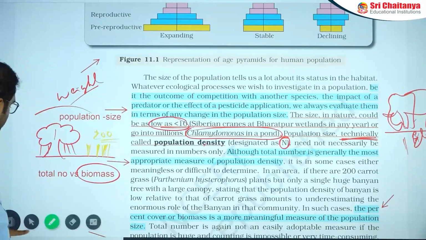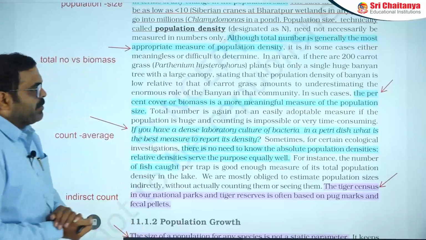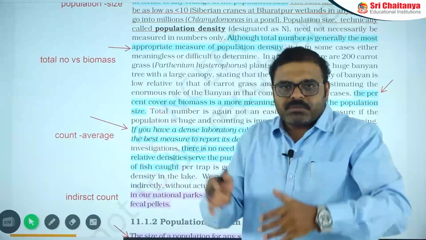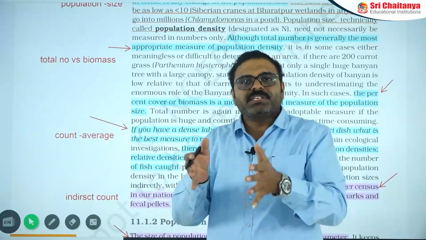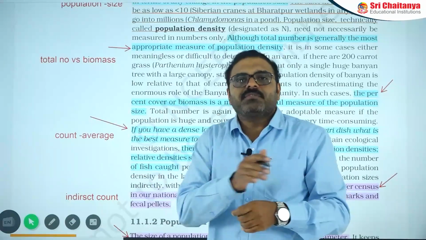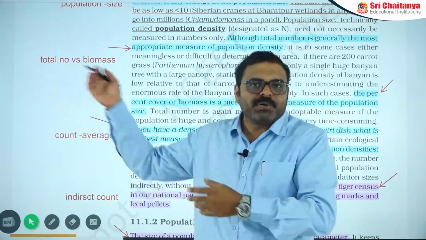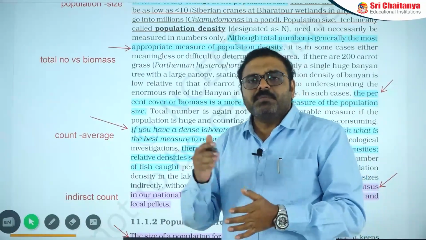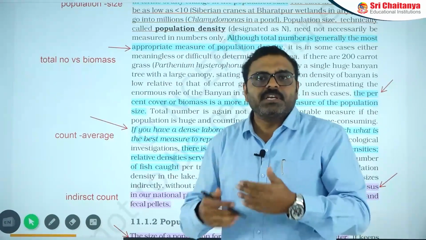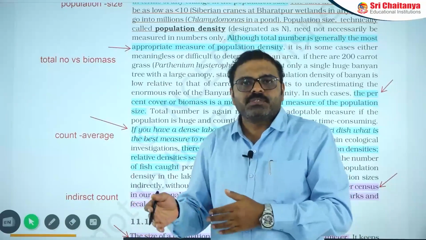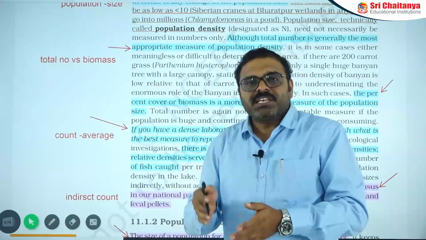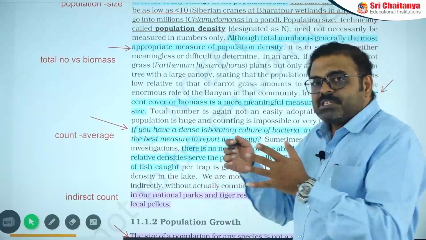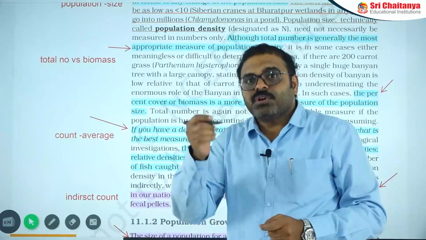And the next point here is counting the number. Counting the number of organisms accurately every time is not at all possible. For example, if you search today's India population on the internet, you can find 148 crores or so, but it is not an exact number, it is an average number. For every minute, 3 members are generated in India, that is one point for example. So in this condition, you need to understand that if the population is large, it is not possible to count accurately.